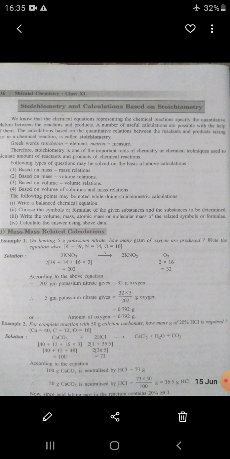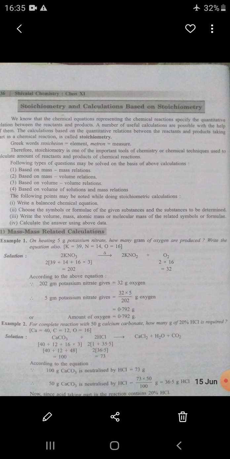Mole or Avogadro number. It is a unit. The value of this unit is 6.022 into 10 to power 23. It is also called Avogadro number. Empirical formula: a chemical formula which shows the atoms and their simple ratio in the compound.